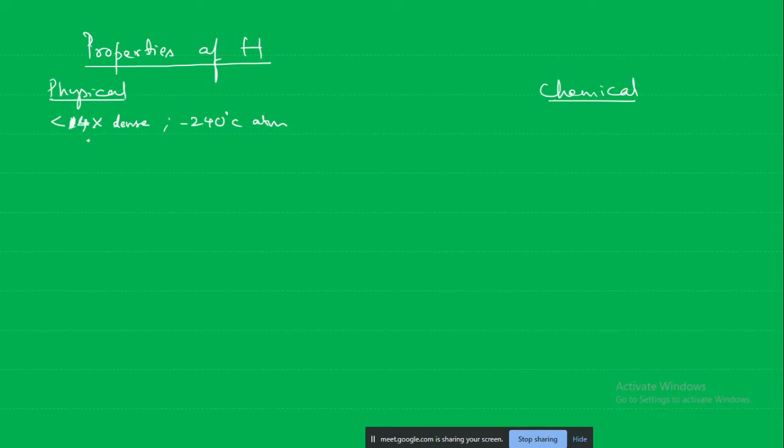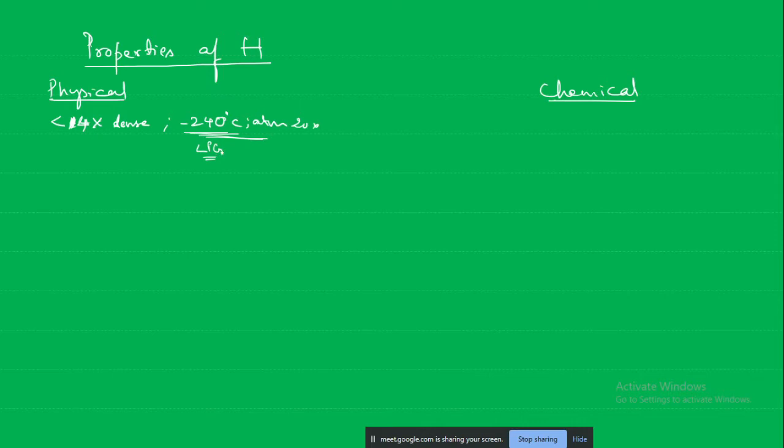And it liquefies at minus 240 degrees centigrade at how much atmospheric pressure? 20 atmospheres. So if you apply 20 times the pressure of the atmosphere, it will liquefy. So we have to give a lot of pressure and reduce the temperature a lot to liquefy it, so it is a very expensive process. For example, we are using LPG cylinders at our home, no? We are not going to any such low temperature to liquefy that gas, and so much high pressure is not required.